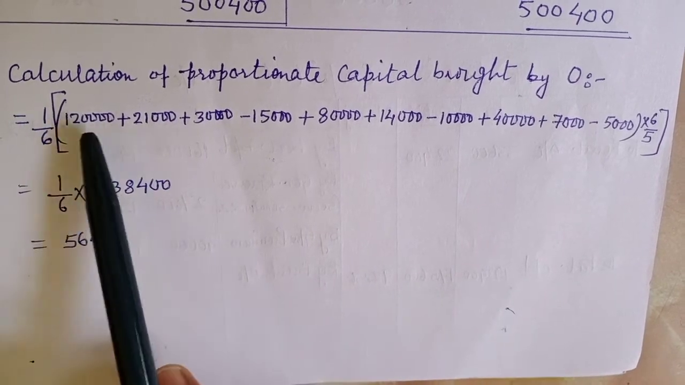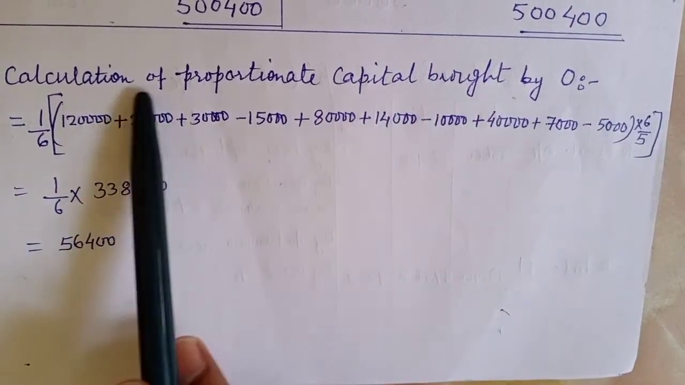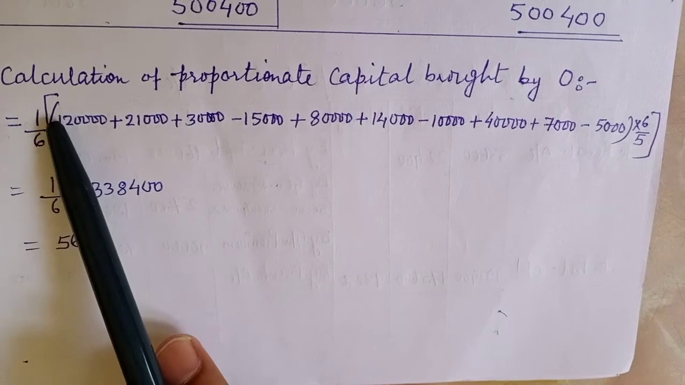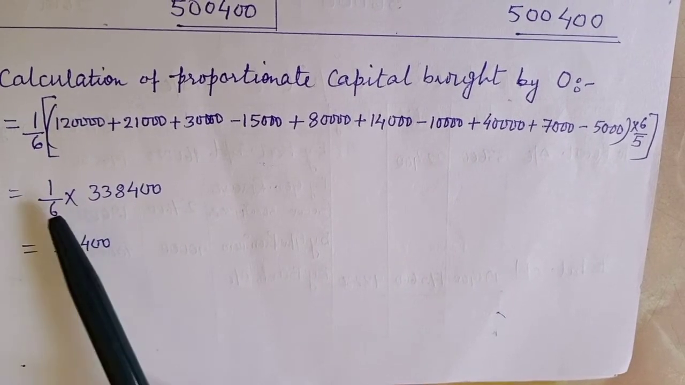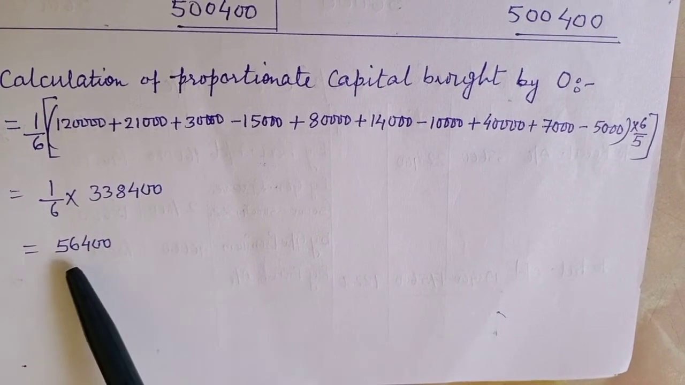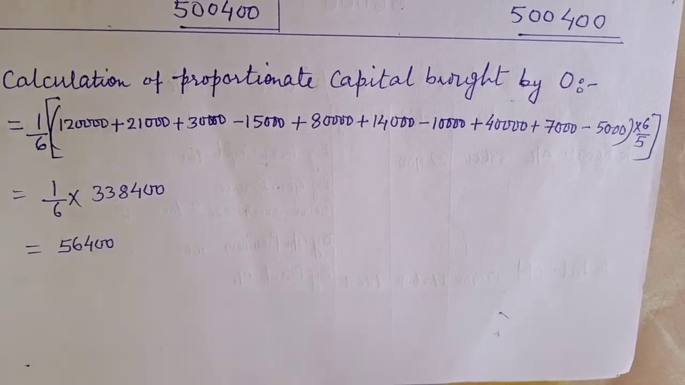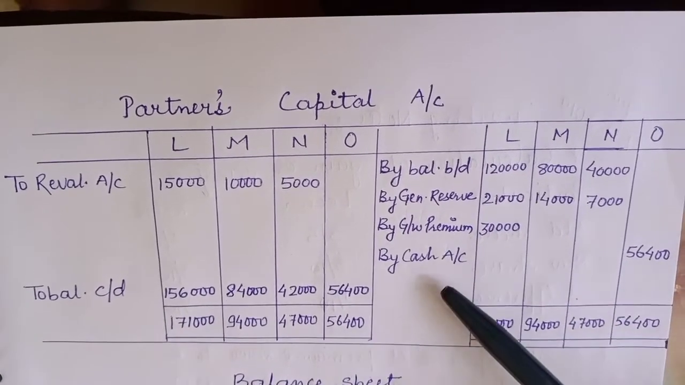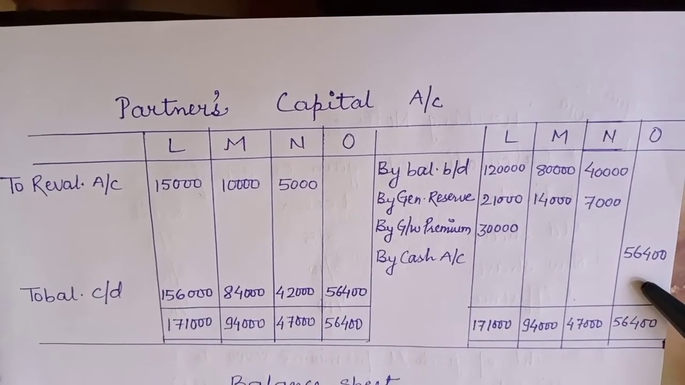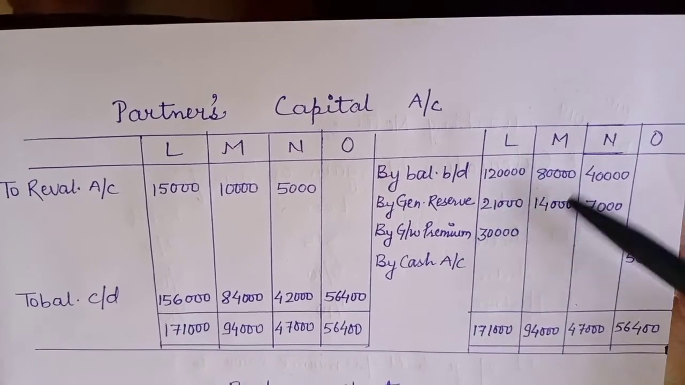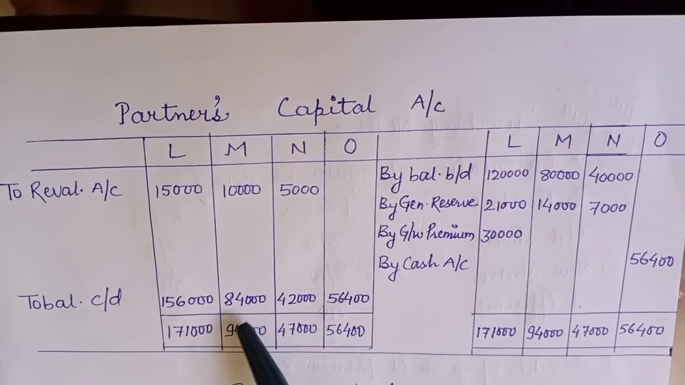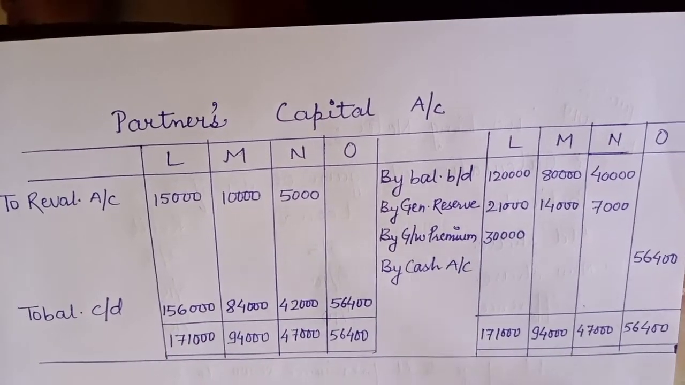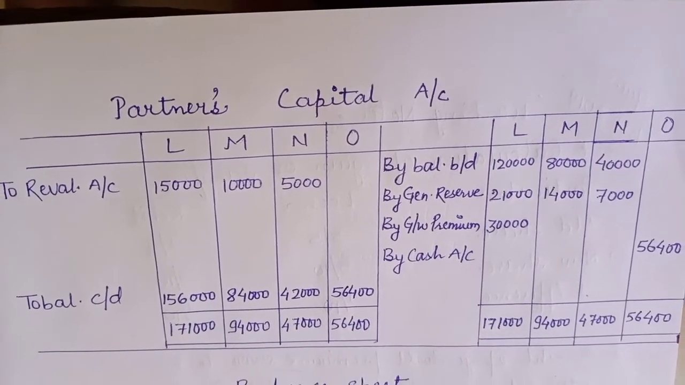So total capital this way we have calculated, and out of the total capital we need for O only 1/6. So 1/6 of 3,38,400 will be 56,400. So that we have shown there in the capital account. So here I have shown that by cash account 56,400. Then totaling these and then writing the balances, this capital account gets completed. Now the balance sheet.